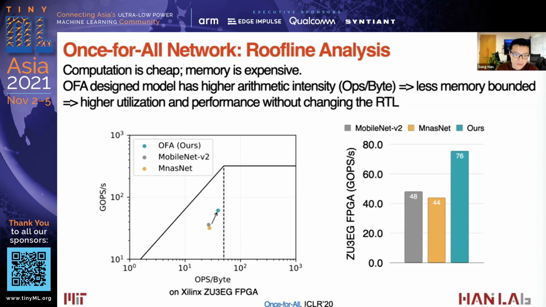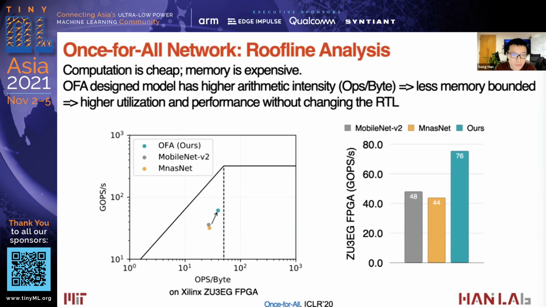Below is the result measured on the Xilinx FPGA. Even on this specialized accelerator, the once-for-all network can improve the GOPS per second, which is the throughput, by a large margin, from 48.44 GOPS per second to 76 GOPS per second.